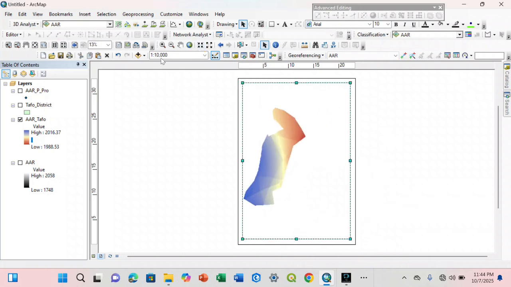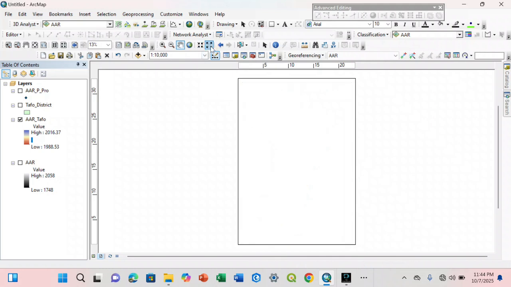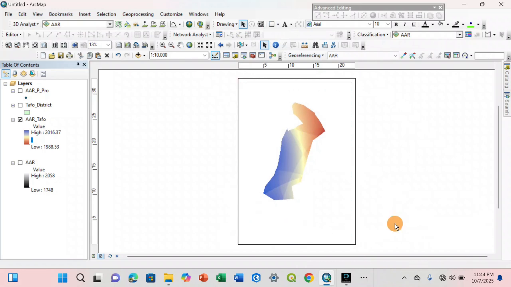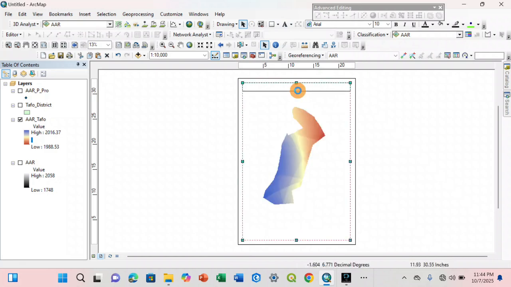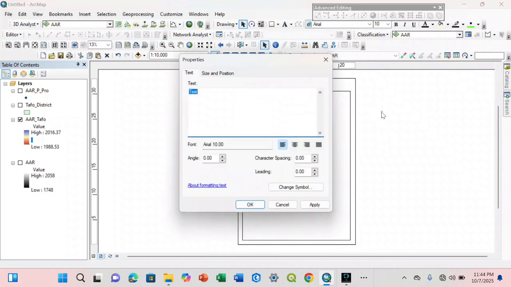Zoom in to your preferred scale. 1:10,000. I think 1:10,000 is okay. Then you choose that one. Then you can write the title over here. I think the title should go to the top. If you are going to insert it in your report too, you might not need the title because you are going to write the title in the report or in your PowerPoint.